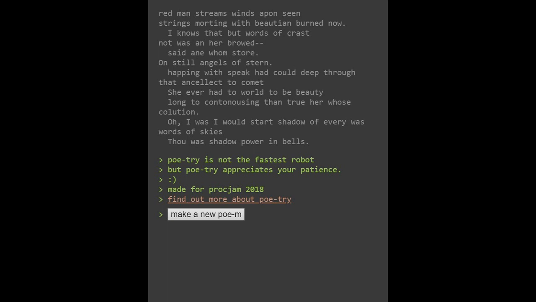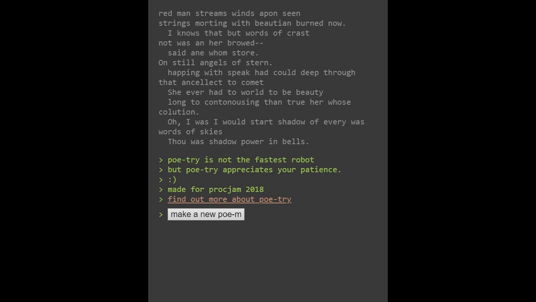I know that, but words have crast, not was, and her browed said, and whom store, on still angels of stern, happing with speak had could deep through that, and select to comment, she ever had to word, to the be beauty, long too contentious sing, than true her who was, her whose, clusion. Oh, I would start shadow of every, was words of skies, thou was shadow, power, and bells.